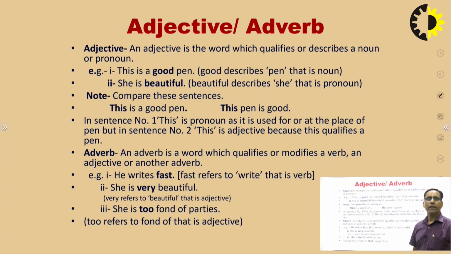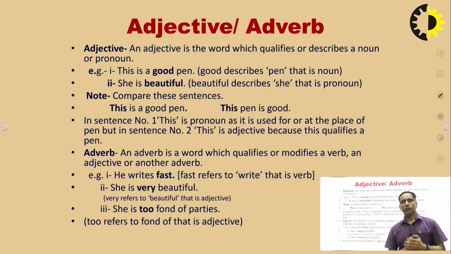Adjective and adverb. Here you will have to pay attention, because sometimes students are confused in recognizing adjectives and adverbs. An adjective is the word which qualifies or describes a noun or pronoun.